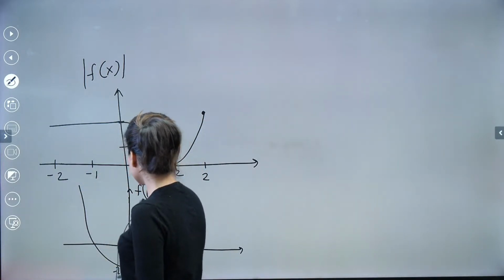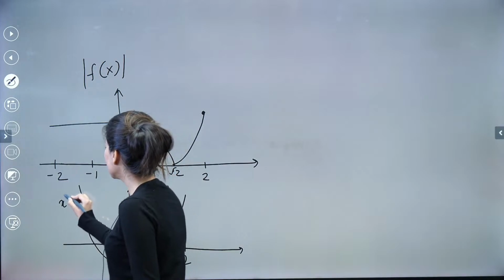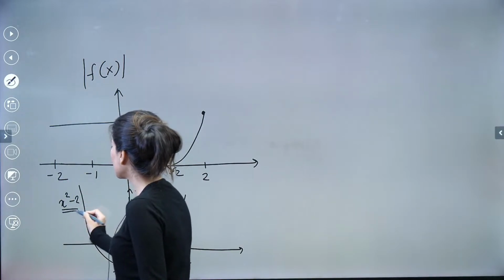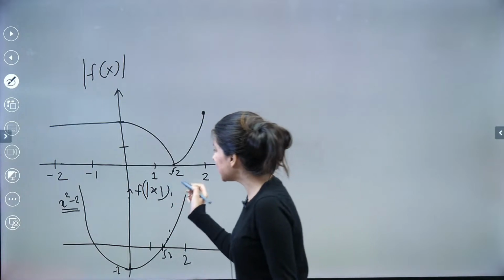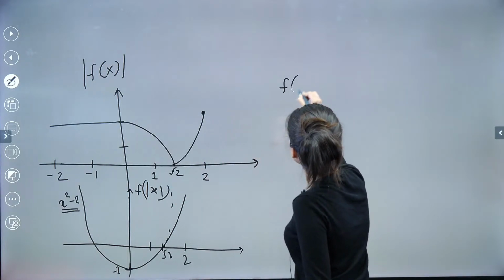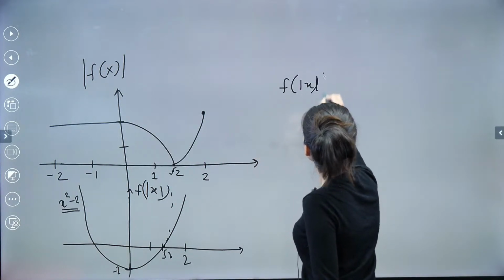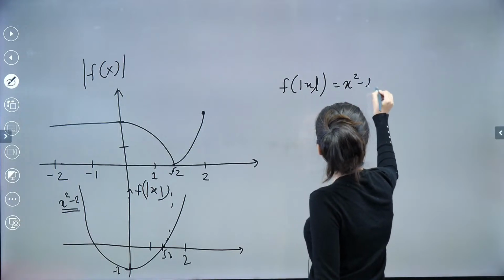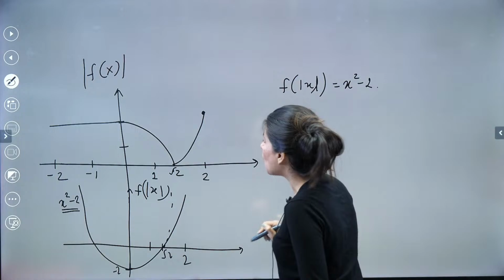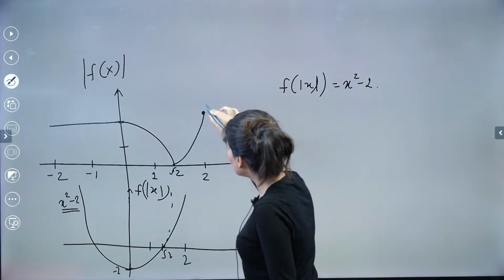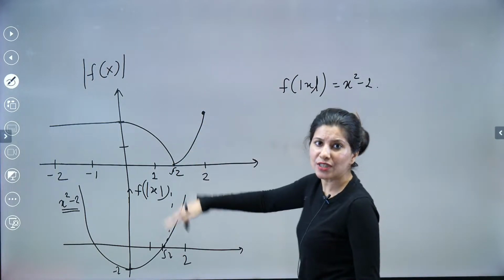Okay, so what is this? This is actually the x square minus 2 graph. This is x square minus 2 only. This part is what? x square minus 2. So basically, if I talk about f of mod x, this is x square minus 2 clearly. What about mod f of x? So if I talk about mod f of x, from root 2 to 2, right? So you just need to add these two.